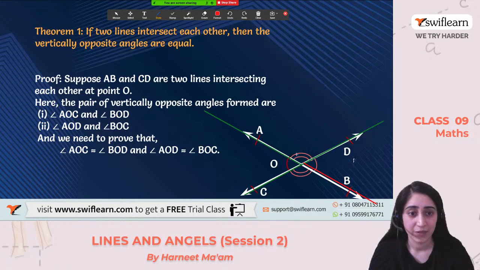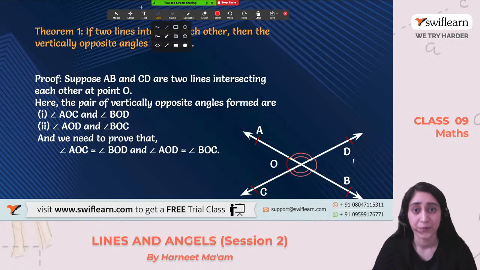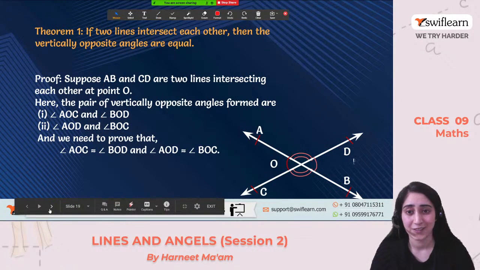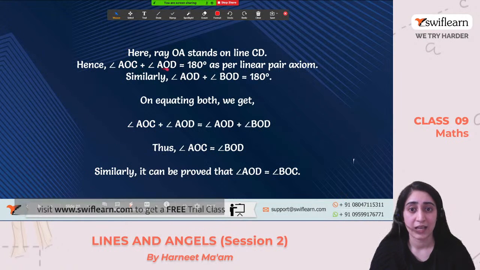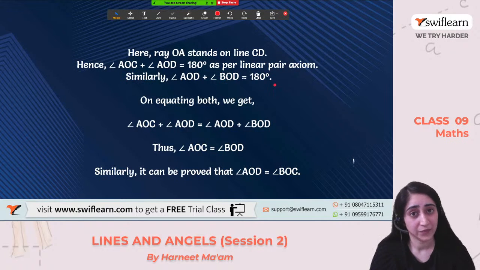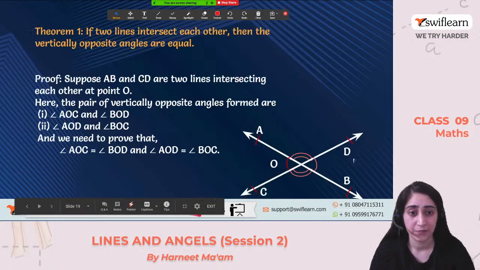Can I do this? I can take any one. I can take the top, I can take the bottom. It's our choice, there's no hard and fast rule for this. Okay, so this is what we have done so far. Angle AOC plus angle AOD is equal to 180 degrees as a linear pair. Similarly, angle AOD and BOD is 180 degrees.